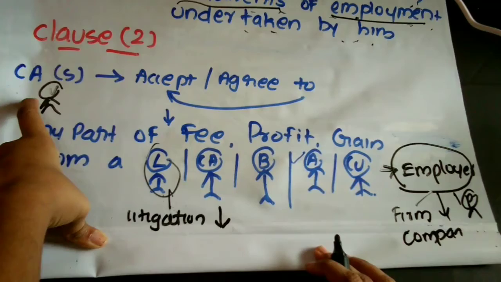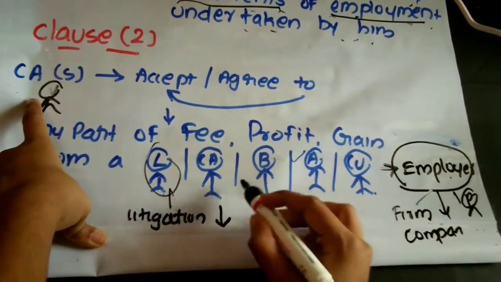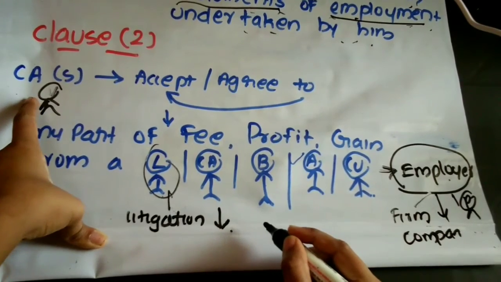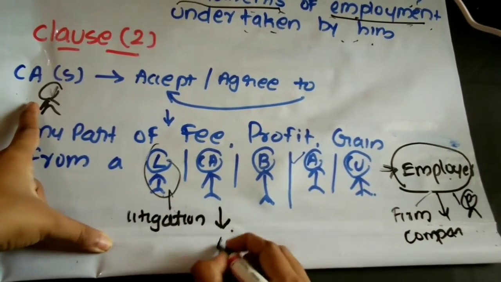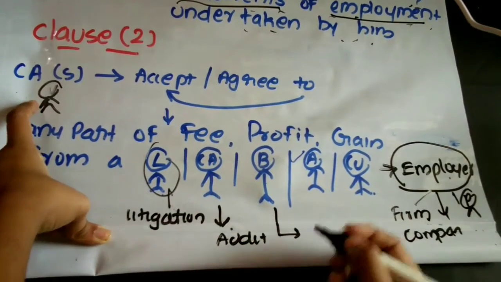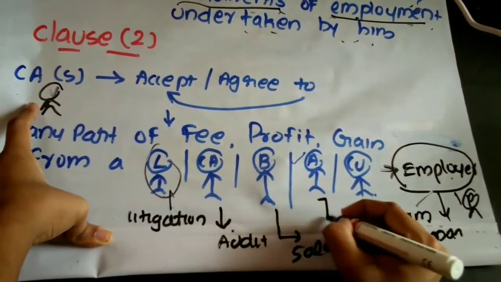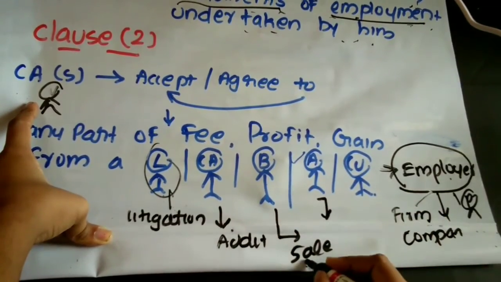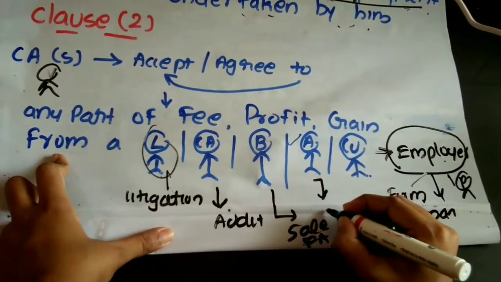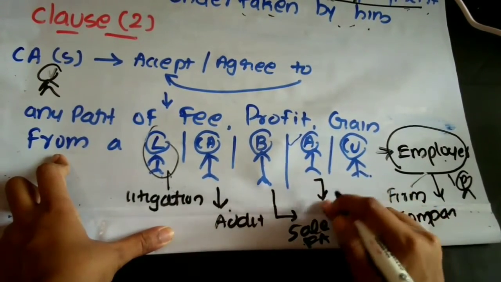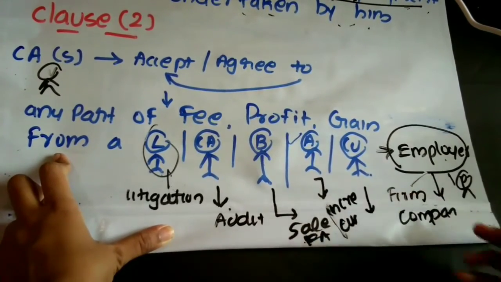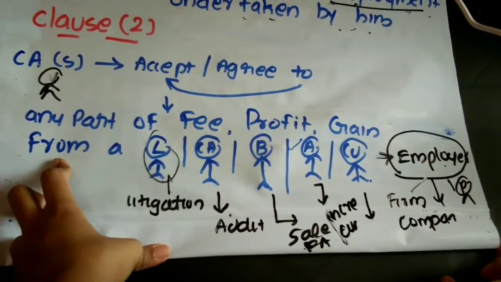A CA in service can be the internal auditor who has been appointed by the employer. They may appoint a CA in practice for what? Auditing, report or tax audit, etc. For audit. They may appoint a broker for some sale, etc. Appoint an agent for sale of fixed asset. Agent for what? For gaining or raising customers, to increase the customers. Customers for what? To consume their product.